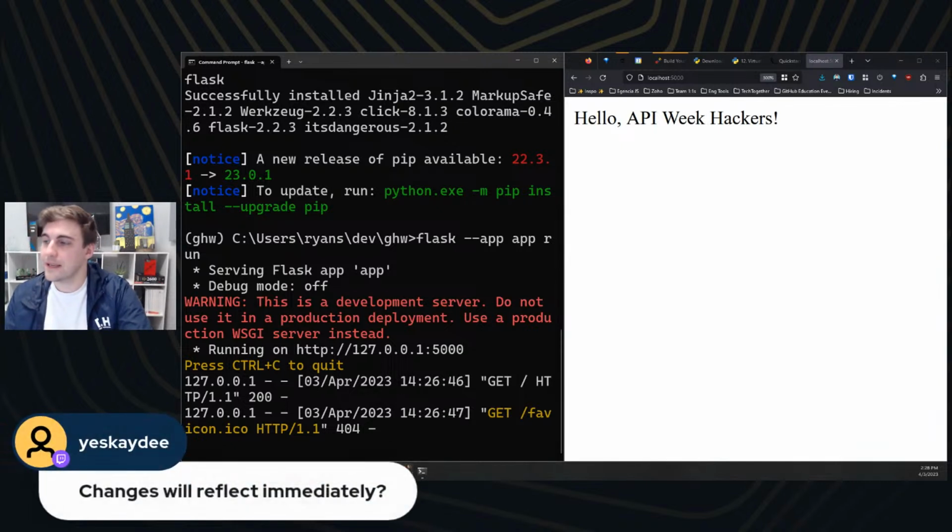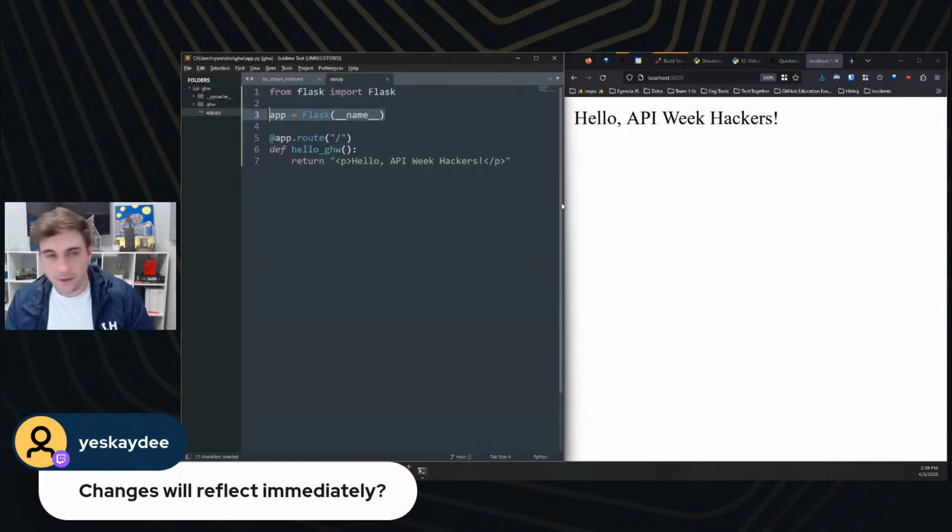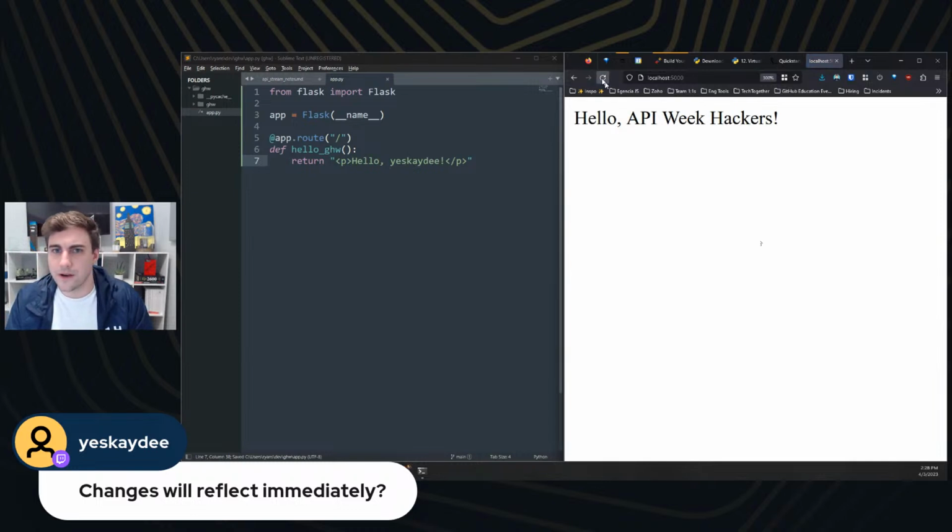Awesome. So someone asking, will changes reflect immediately? Let's find out. That's a great question. So I'm going to pull back open my code. And let's change this to, what's this hacker's name? All right, we're going to say hello, yes, KD. All right, and if we save this and we refresh our page, okay, I can see that nothing changed here.